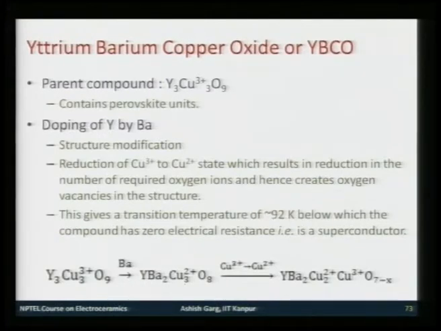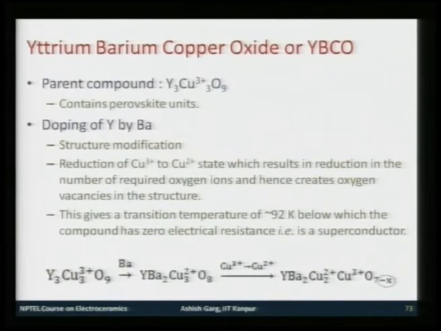So, Cu3+ has now converted into Cu2+, and as a result, if you notice, the oxygen requirement has also gone down. Further reduction of Cu3+ to Cu2+ gives rise to YBa2Cu2+Cu3+O7-x.